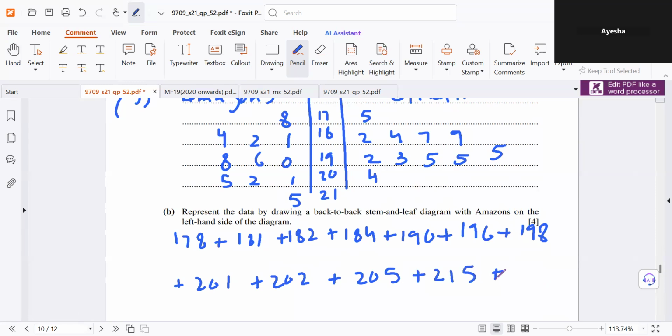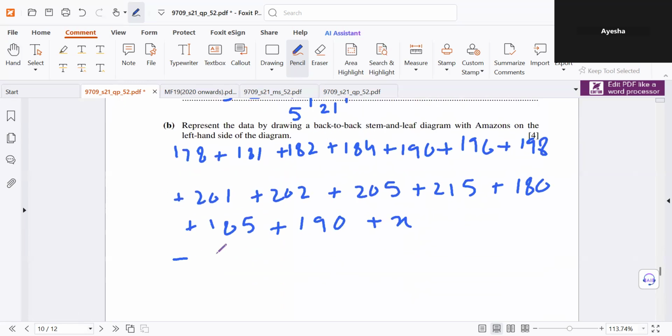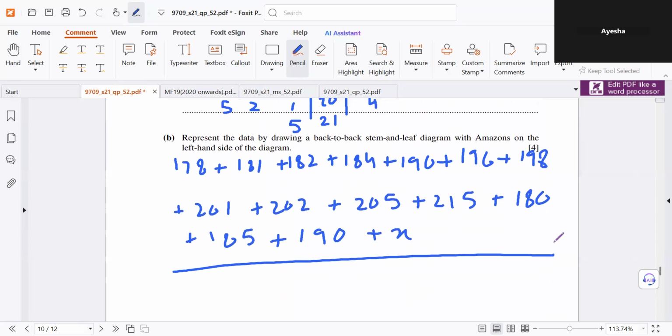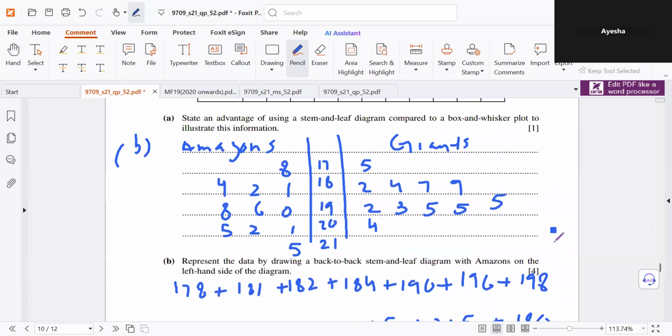Three more data values have been given in the question, which are 180, 185, and 190. So 180, 185, and 190, and the last one would be X. Now add them all up, plus X. 1, 2, 3, 4, 5, 6, 7, 8, 9, 10, 11, 12, 13, 14, 15. These are now a total of 15 data values.